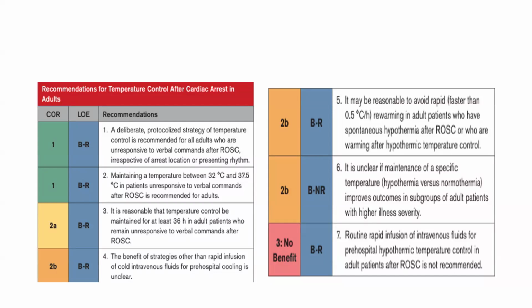Once we have maintained the temperature between 32 to 35, we need to maintain this target temperature for at least 36 hours, and after that we initiate rewarming. There is a fixed target for achieving rewarming also. Rewarming should not be more than 0.5 degrees Celsius per hour. It should not be rapid.